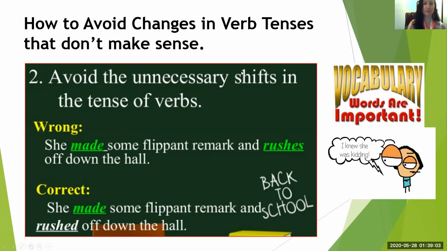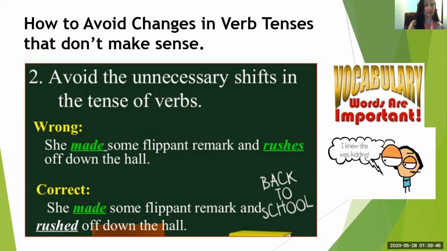How to avoid changes in verb tenses that don't make sense, okay? Avoid the unnecessary shifts, meaning changes, in the tense of verbs. So here's a wrong example. She made some flippant remark and rushes off down the hall. Okay, here's the verb made, and here's another verb, rushes. Do they make sense? So what tense is this? This is the present tense. Rushes is in the present tense too?